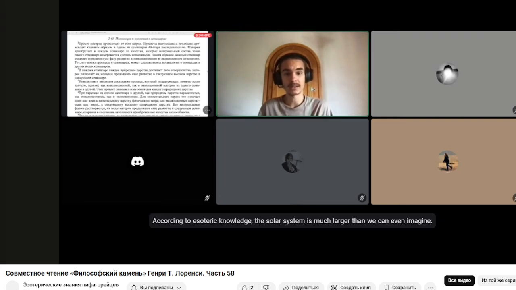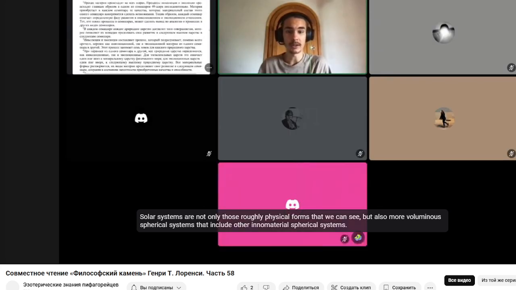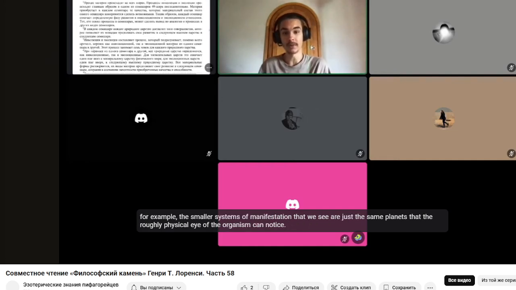According to esoteric knowledge, the solar system is much larger than we can even imagine. Solar systems are not only those roughly physical forms that we can see, but also more voluminous spherical systems that include other immaterial spherical systems. For example, the smaller systems of manifestation that we see are just the planets that the roughly physical eye of the organism can notice.